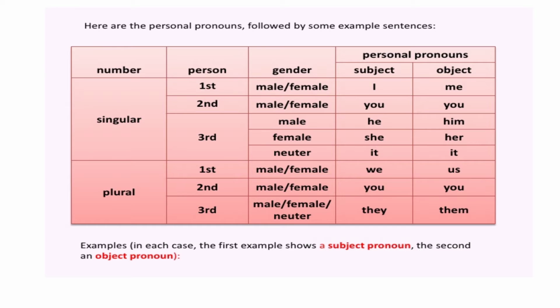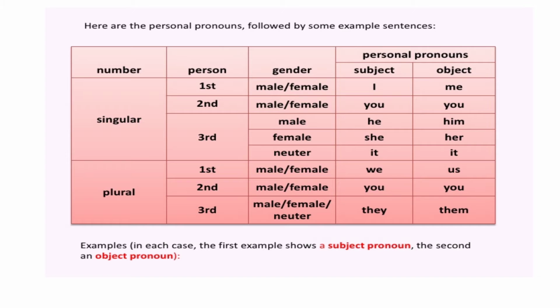You must have read them at your 10 plus 2 level. So I, we, you, he, she, it, they are personal pronouns, and these can be used in subject position, whereas me, you, him, her, it, and us are used in object position. Means they can be used as an object.